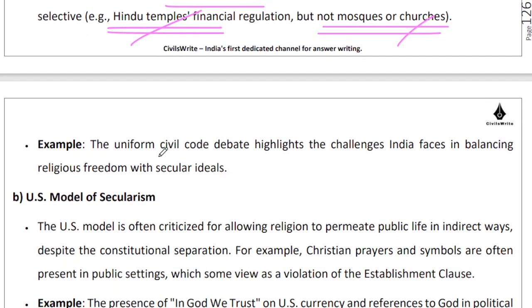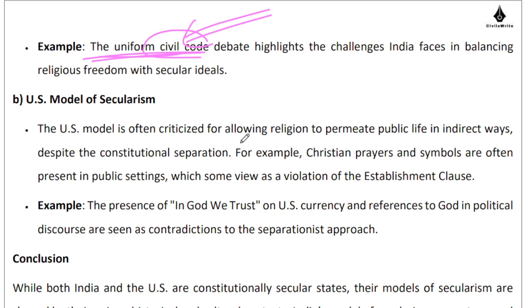Now going ahead, there is this debate on the uniform civil code. We want to bring a uniform civil code because a lot of Hindu religious practices were codified in law as appropriate, inappropriate, allowed, not allowed. Similar kind of treatment also needs to be done to the practices of other religions in India, for which we need a uniform civil code. There is a lot of debate around it right now.